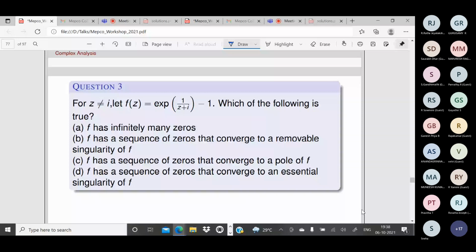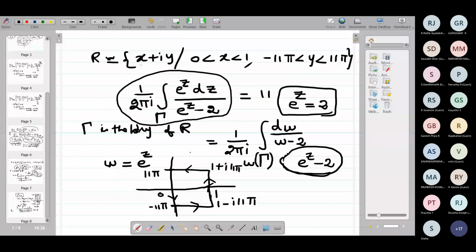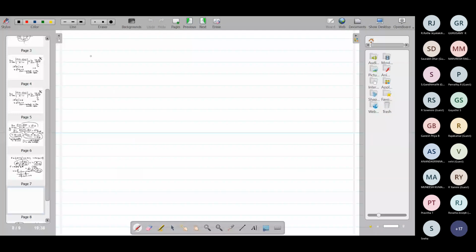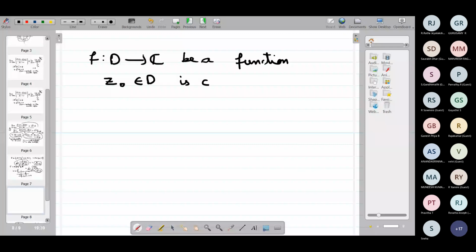Let f from D to C be a function. A point z naught not belonging to D is called a singular point of f.